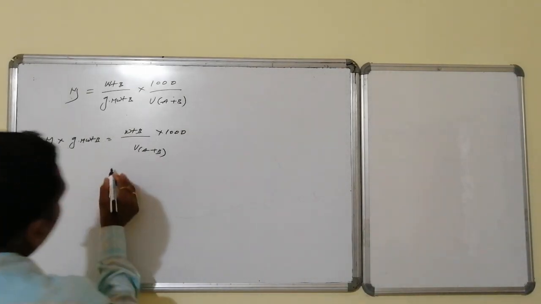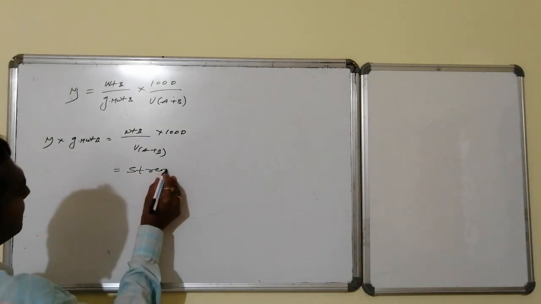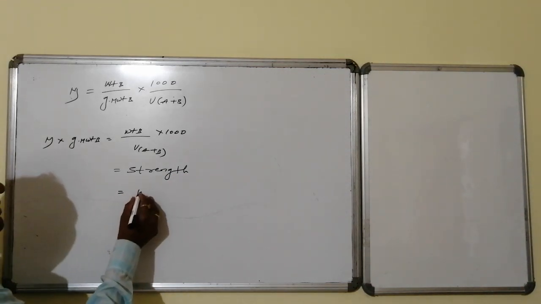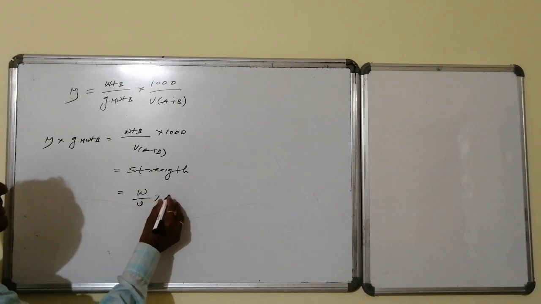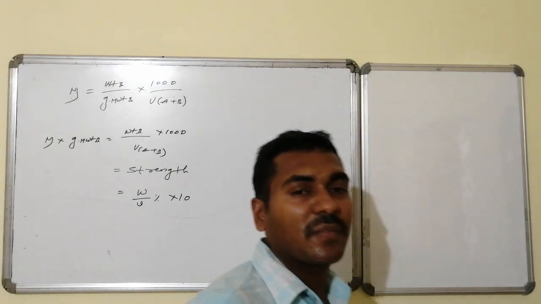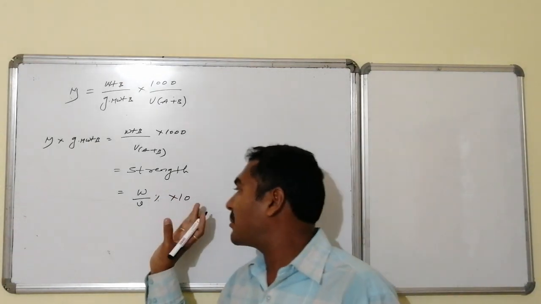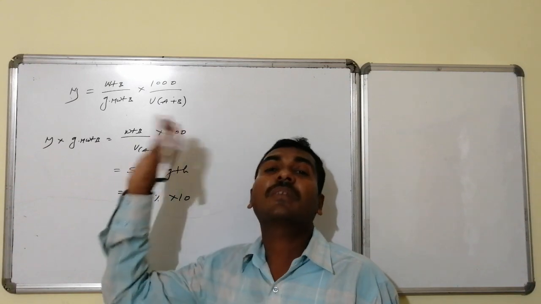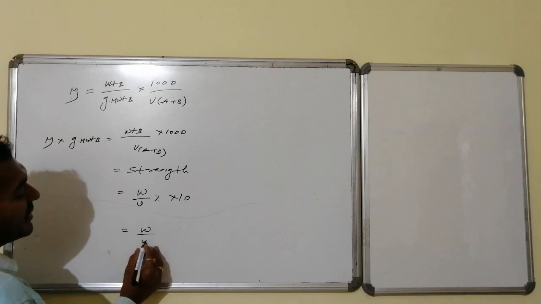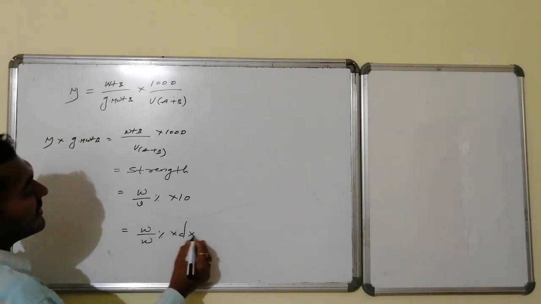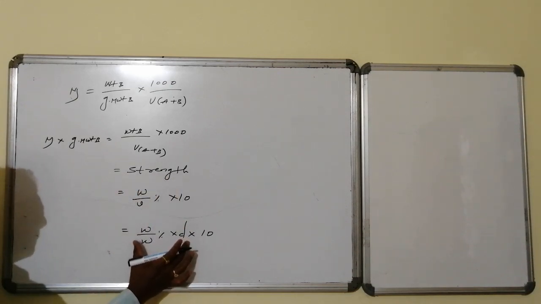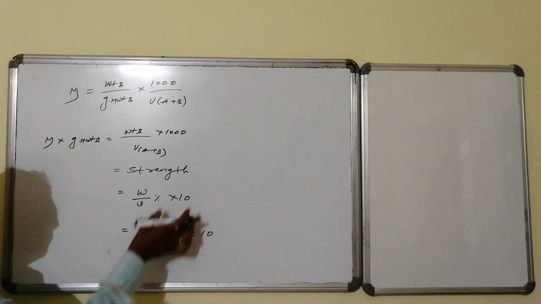This strength can also be expressed in terms of weight by volume percentage. Weight by volume percentage into 10, because weight by volume percentage is the weight of solute for every 100 ml of solution. That multiplied by 10 gives it for 1000 ml of solution. That is known as strength. And once again this equals weight by weight percentage into density into 10, that is, weight by volume percentage, 10 remaining the same.